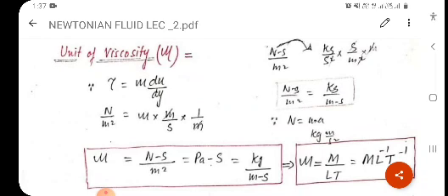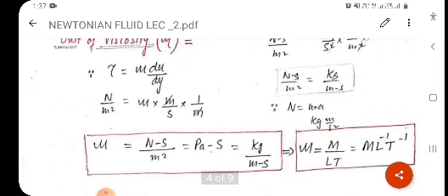Du is the velocity, you know that velocity is meter per second, and dy is meter, this is the distance. So after rearranging the terms, we will get mu equal to Newton second per meter square. We can also write Newton per meter square as Pascal. So we can say Pascal second.